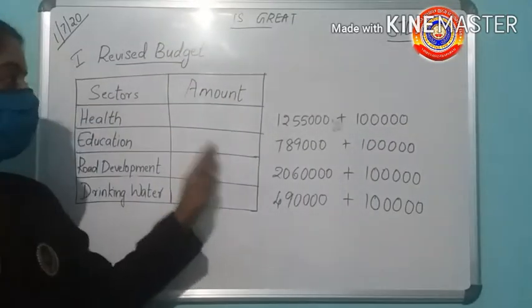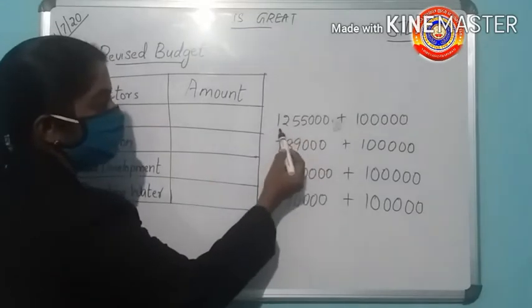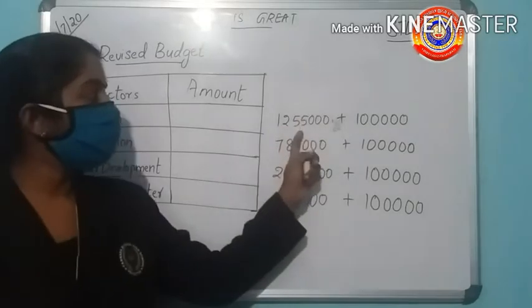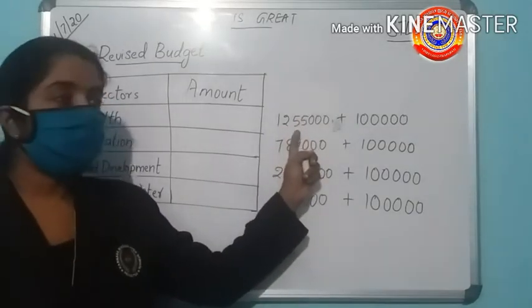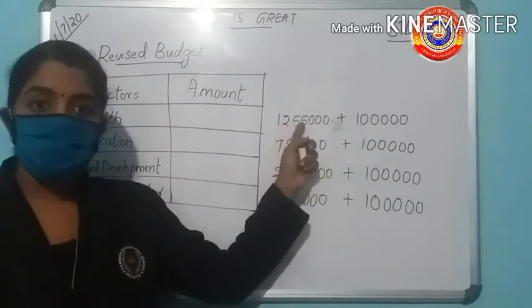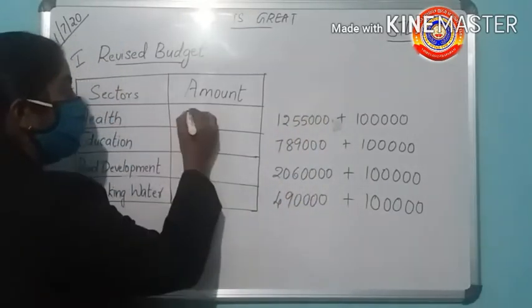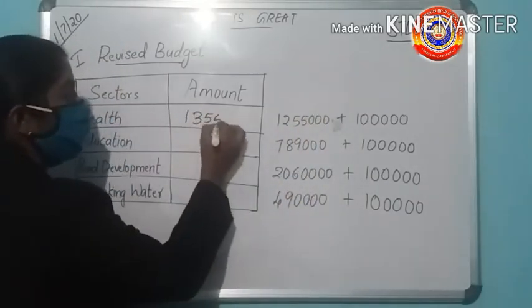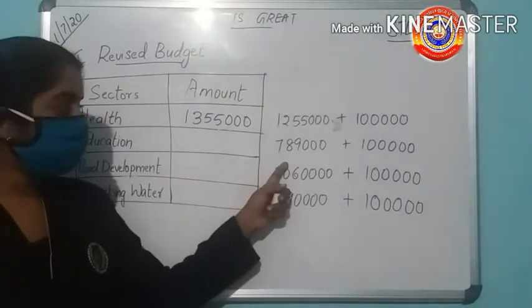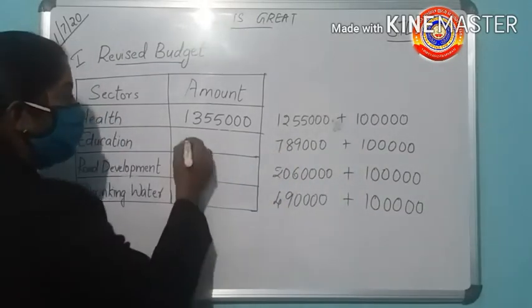Now, we have to add these numbers. For that, we have to add 1 lakh to each of the numbers. The simplest method is adding 1 to the number in the lakhs place. Then 12,55,000 plus 1 lakh gives 12 lakh plus 1 lakh. What is that? 13,55,000. Then 7,89,000 plus 1 lakh. The answer is 8,89,000.